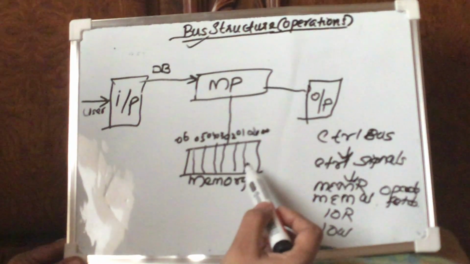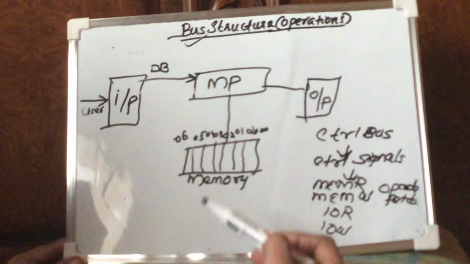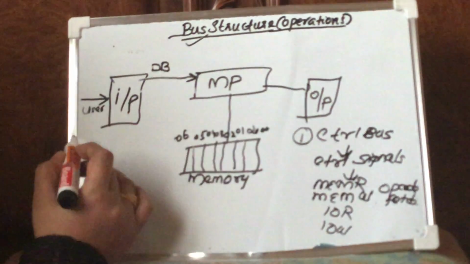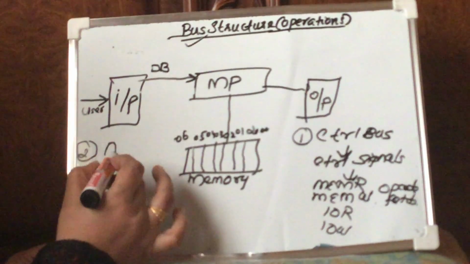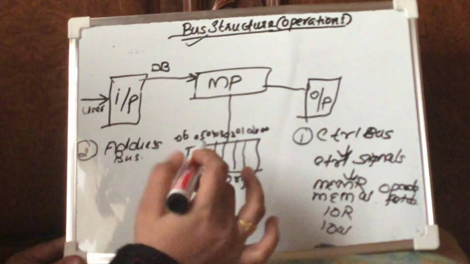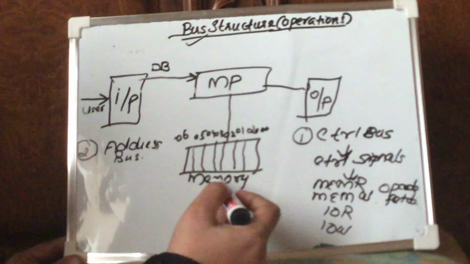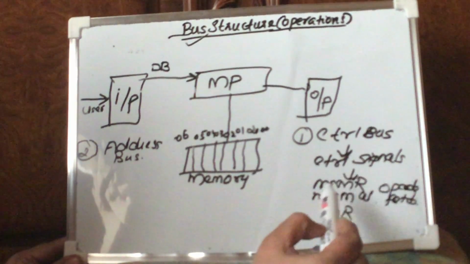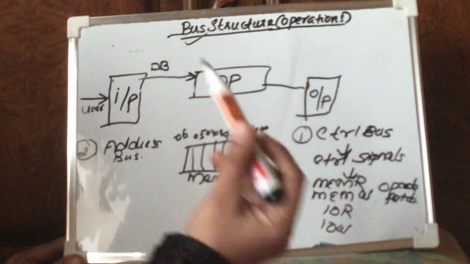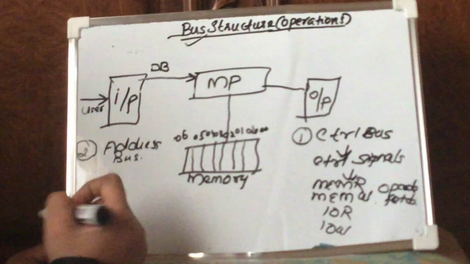Since memory has a very large space, we need the address to which the program has to be written. In the first instant the control bus works. In the second instant they look at the address bus, because we need the exact location to which the program has to be written. As soon as they found the control signal MEMW in the control bus, they understood we are going to write something into the memory, so naturally they look for the corresponding address.